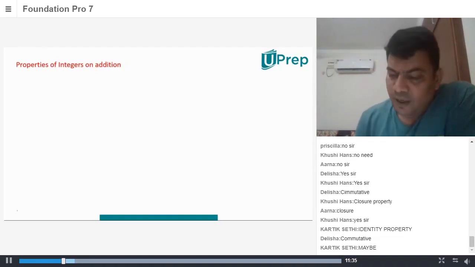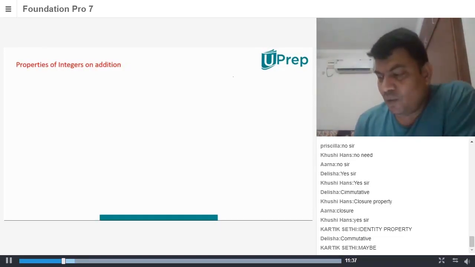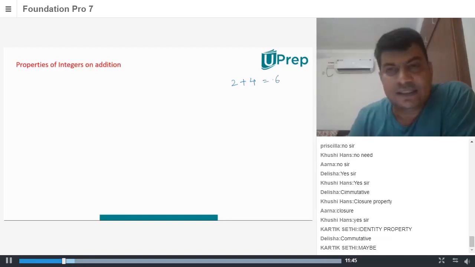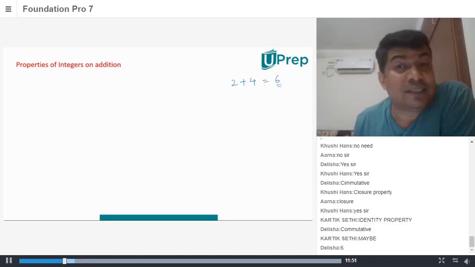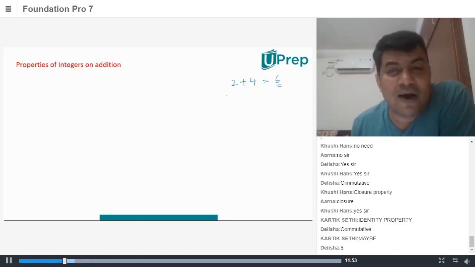Say, for example, we have one integer, say 2, another integer, say 4. So we add two integers, we get a number called 6. So the resultant is also belonging to the same set. Here in our case, we are talking about integers.